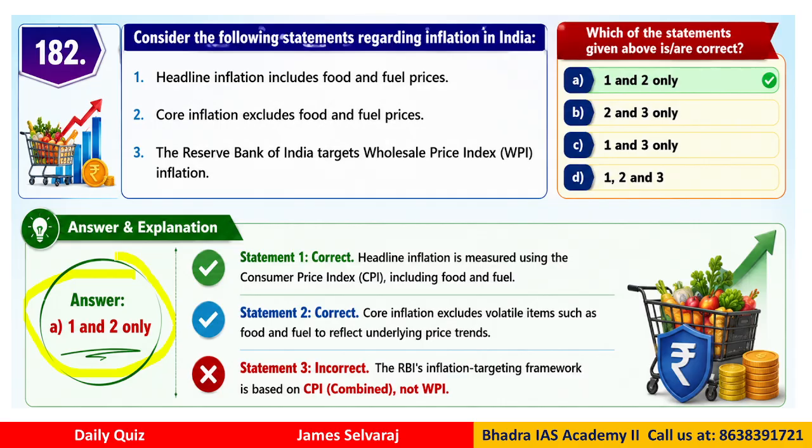Statement 1 is correct and statement 2 is correct. Because what is the difference between headline and core inflation? In headline, we consider all the items, that means it includes food, fuel, everything. In core inflation, what do we do? We exclude the fluctuating items, meaning those whose price keeps changing, we exclude their price. That means food and fuel energy. Okay. So therefore, statement 1 is also correct, 2 also correct, but statement 3 is wrong. RBI does not follow the WPI. Actually, RBI follows the CPI combined, for the monetary policy and inflation targeting.